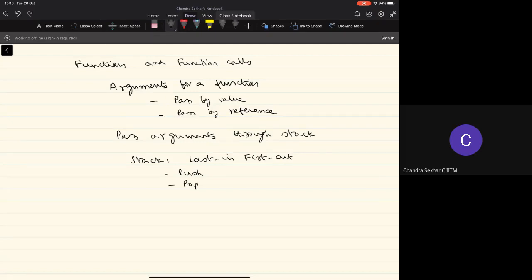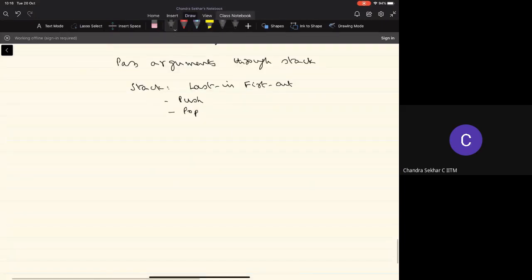Okay, so we'll try to understand how the stack can be implemented, and then how to perform these push and pop operations. Okay, so one method to implement this stack is to identify part of the memory.